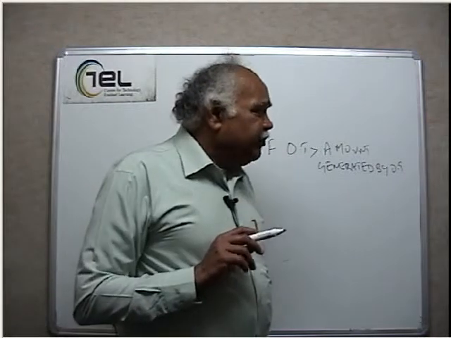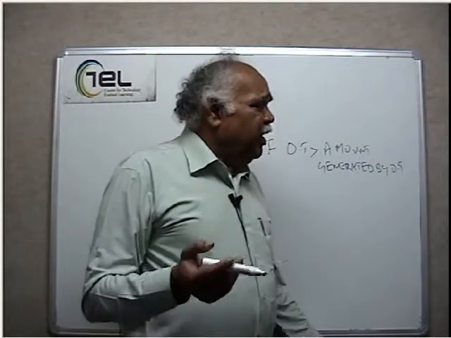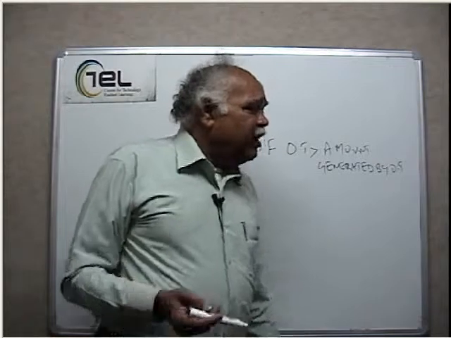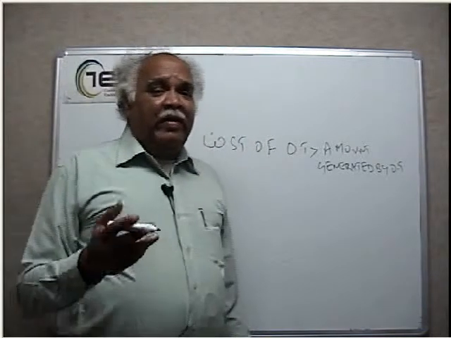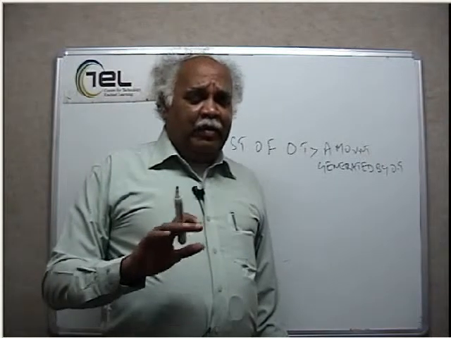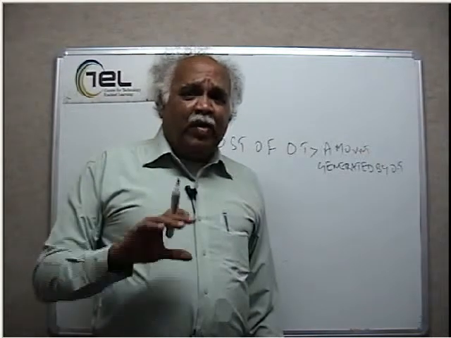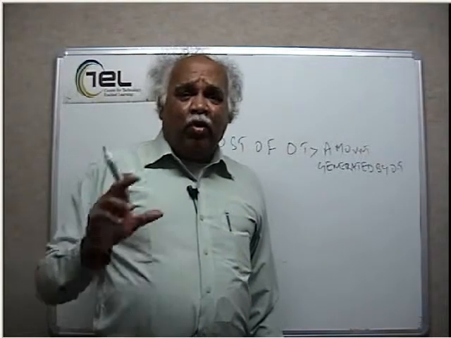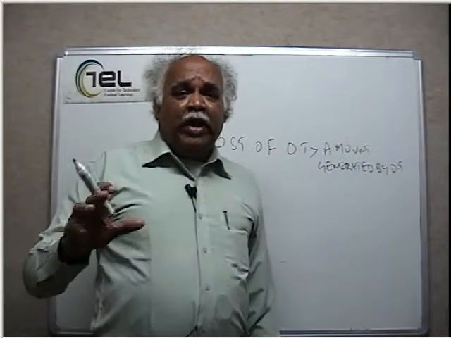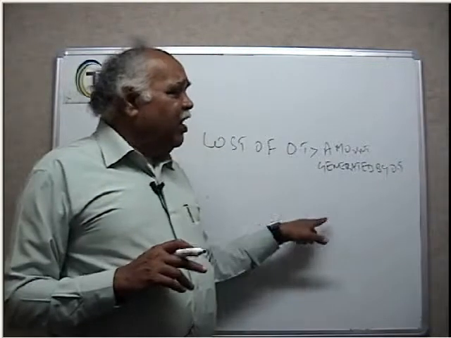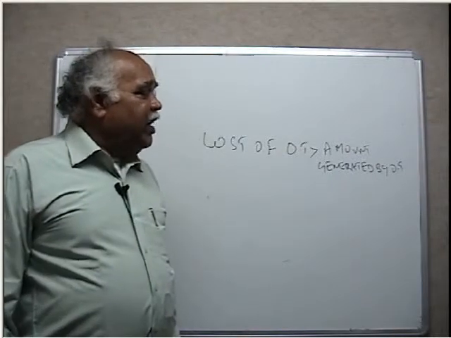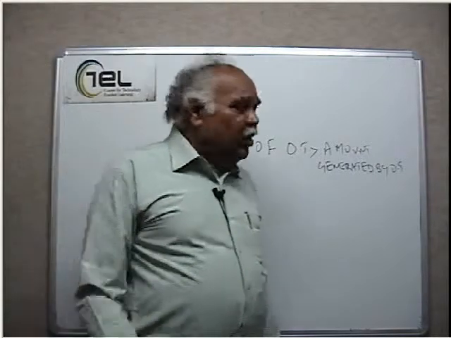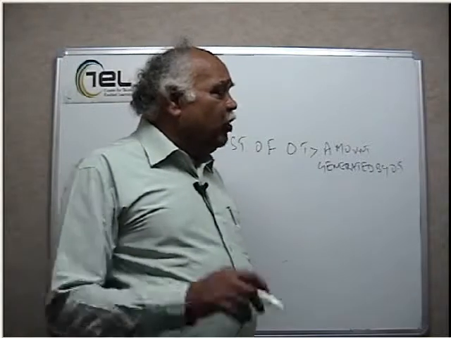Then indirect material, again you have to have standards. What are the standards? How much of this should I use, say sandpaper? How much of the grinding wheel should I use? How much is the tool life? How many pieces should I take out from this tool? You must have a standard for all this indirect material. Then control them, control the budget here also. You should do it through the budget.